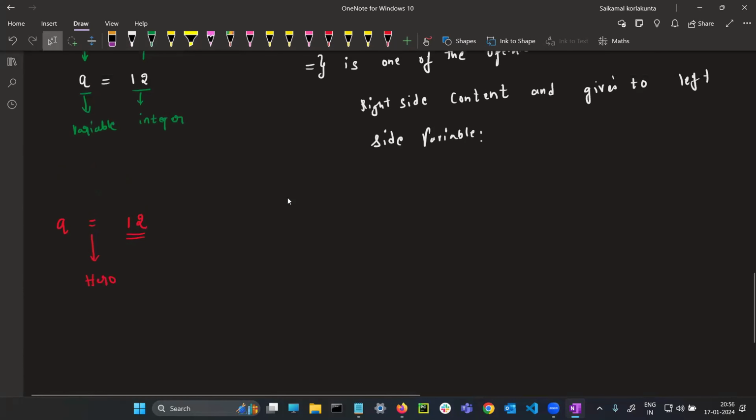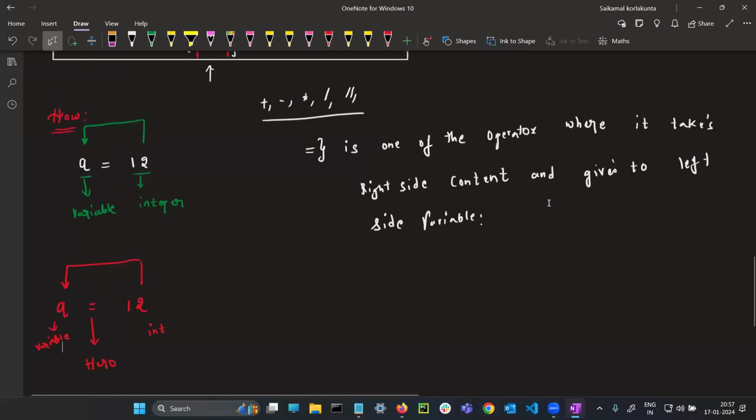What will equal to do? Equal to will take the right side content. Right side might be anything: integer, float, or string. It doesn't matter for the equal to. So imagine the right side is an integer. Equal to takes the value 12, which is an integer, and gives it to the left side variable.